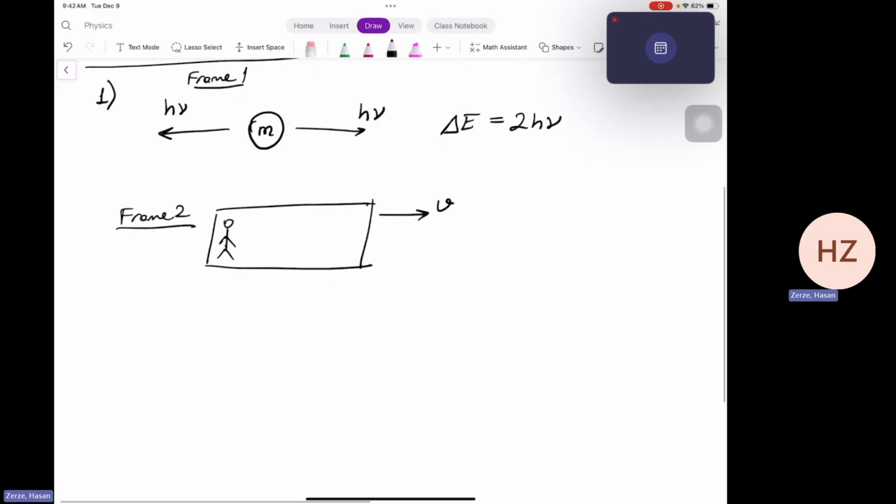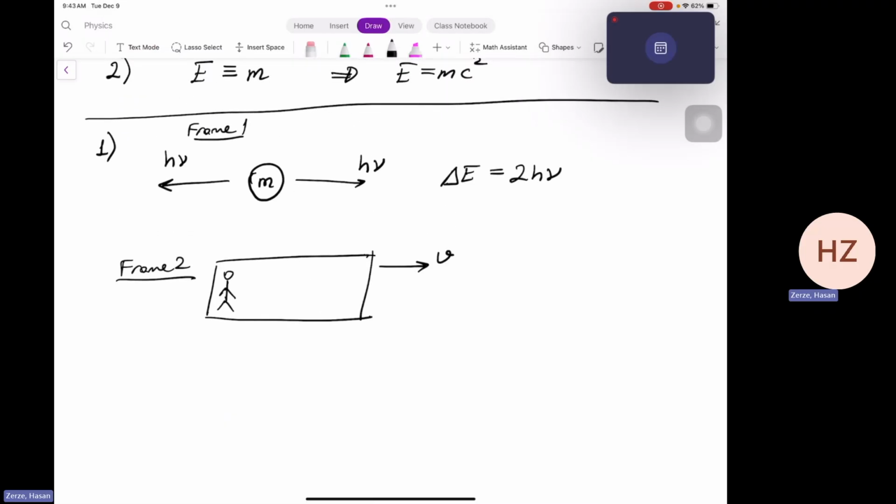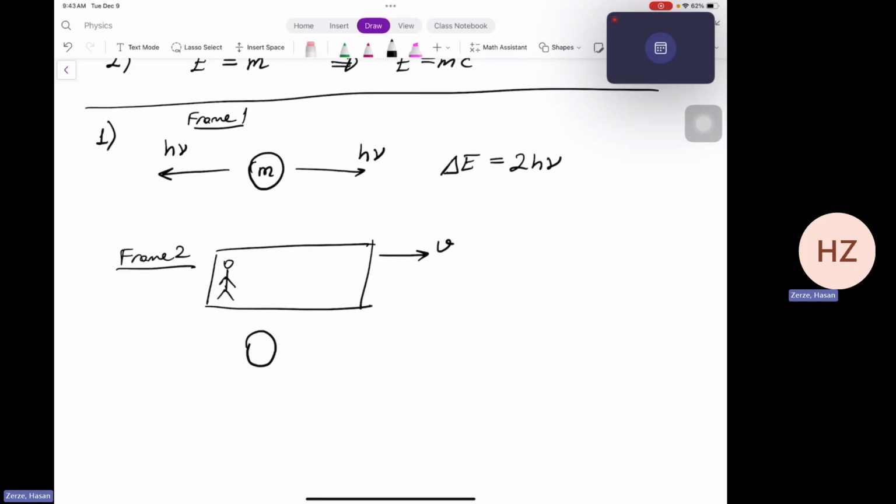And from the perspective of the person in frame 2, the object with mass m will look as if it's radiating two photons with different frequencies, just because one of the photons will have a blue shift, the other one will have a red shift. The one on the right will have a red shifted photon, and the one on the left will be blue shifted.